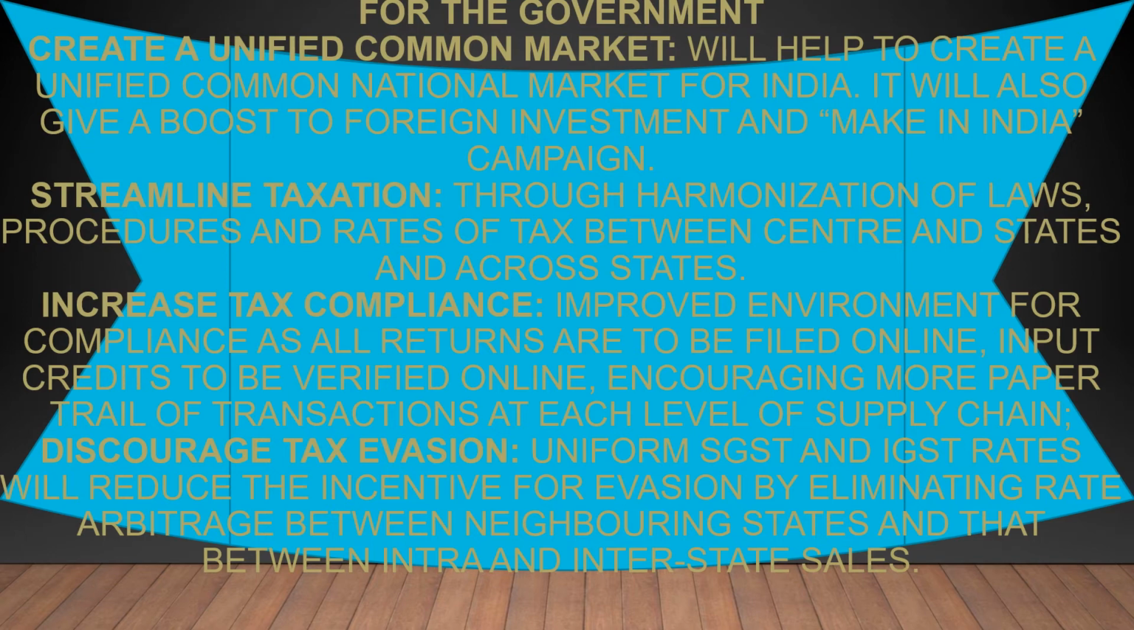Increased tax compliance, improved environment for compliance as all returns are to be filed online, input credits to be verified online, encouraging more paper trail of transactions at each level of supply chain, discourage tax evasion. Uniform SGST and IGST rates will reduce the incentive for evasion by eliminating rate arbitrage between neighboring states and that between inter- and intrastate sales.